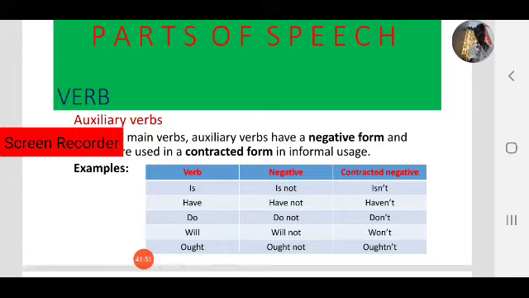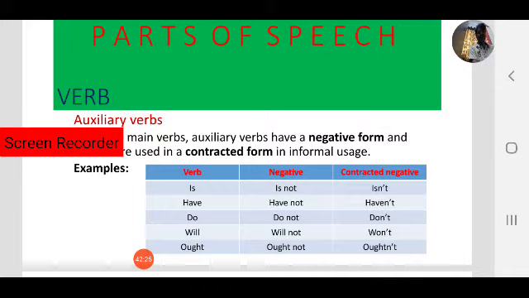Observe these five words: is, have, do. These three are primary helping verbs. Will is also a primary helping verb. The last one, ought, is a modal helping verb. These, whether primary or modal helping verbs, can have a negative form. So let us see is. What is the negative form? Is not is the negative form.